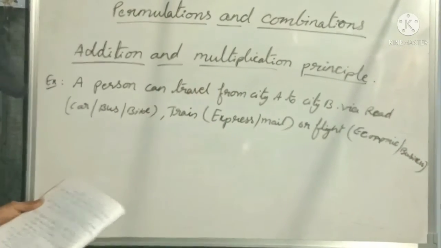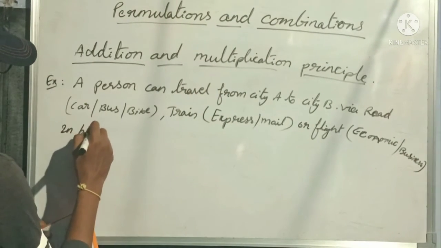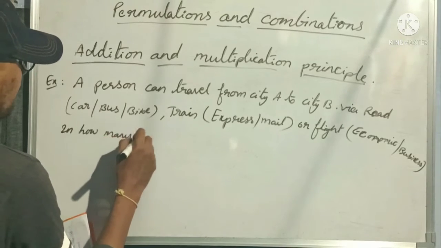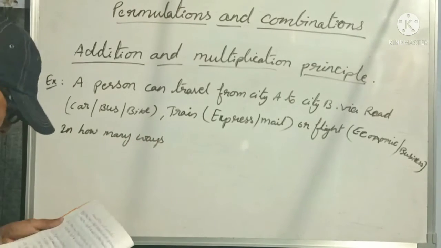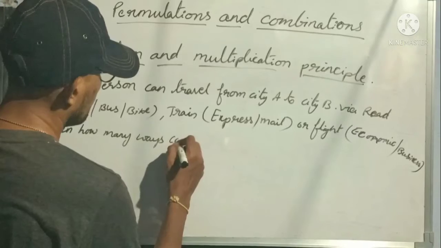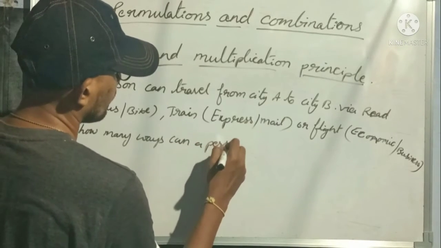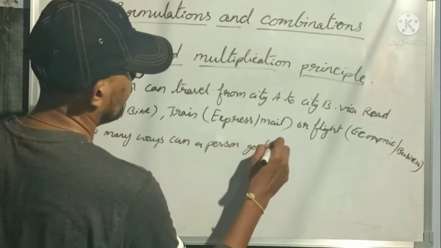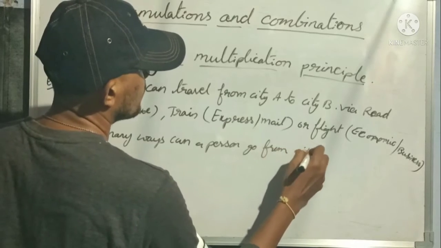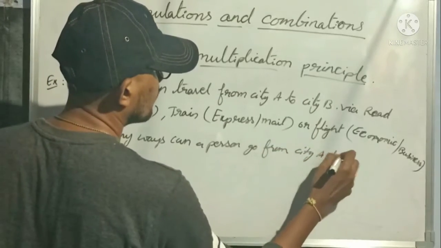In how many ways can a person go from city A to city B?